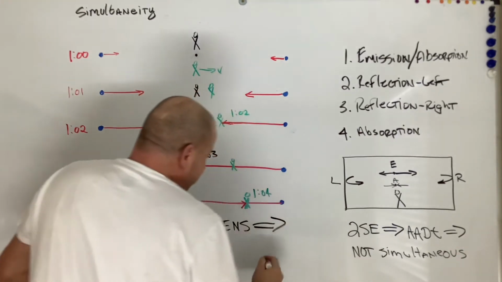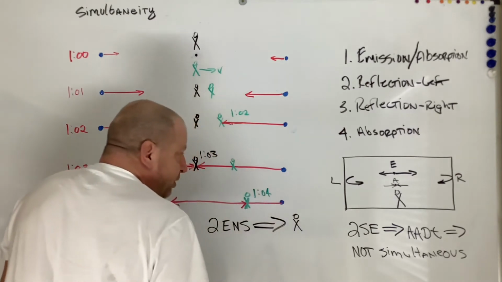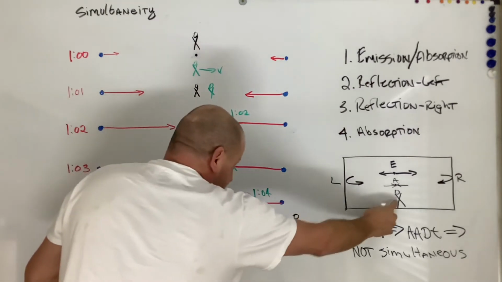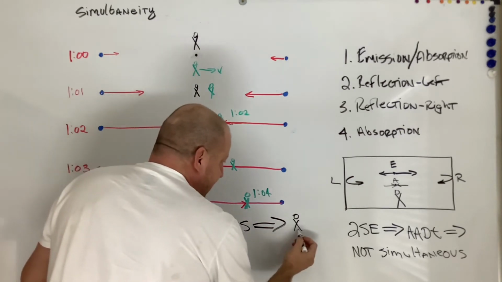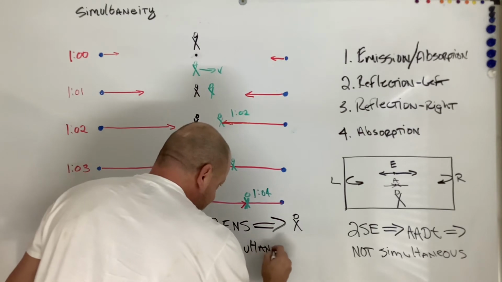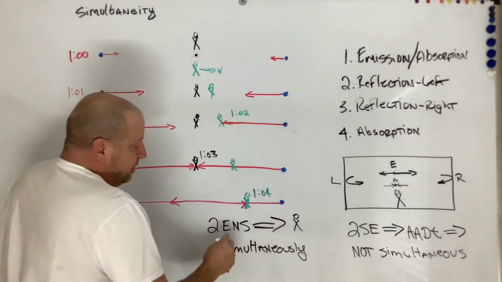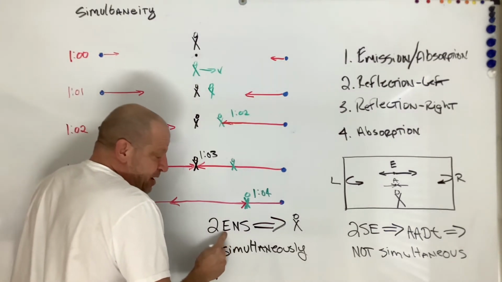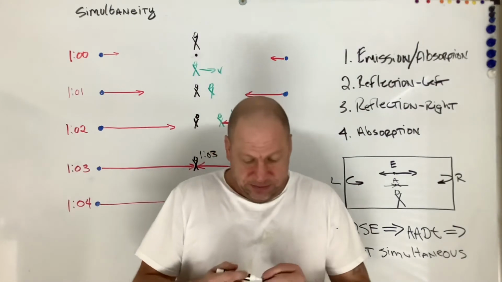have to arrive at a point. Let's call that our guy in the middle of the room right here. So two events not simultaneous can arrive at a point simultaneously, given the illusion that these two events happened at the same time. And this is the key to solving the twin paradox.